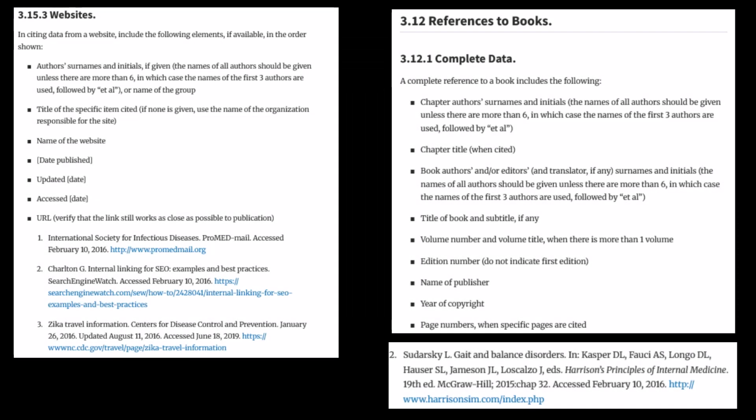Because of how I access it, the purpose of the information, the format, and its high level of scholarliness, I think each entry in UpToDate is sort of like a website and sort of like a chapter in an electronic book. There are styles for both these publication types in AMA style. I could choose to use either of these styles alone, or I could choose to make my own hybrid of these two styles.